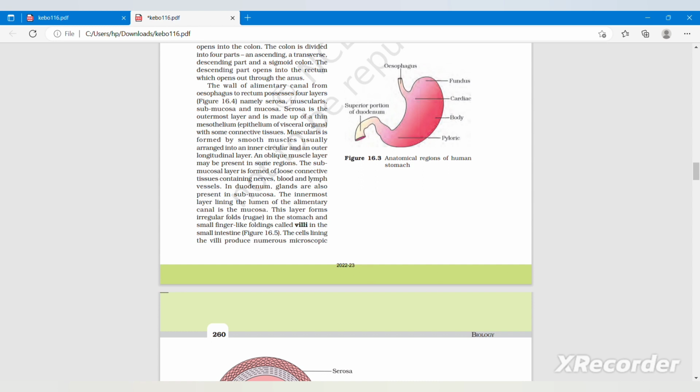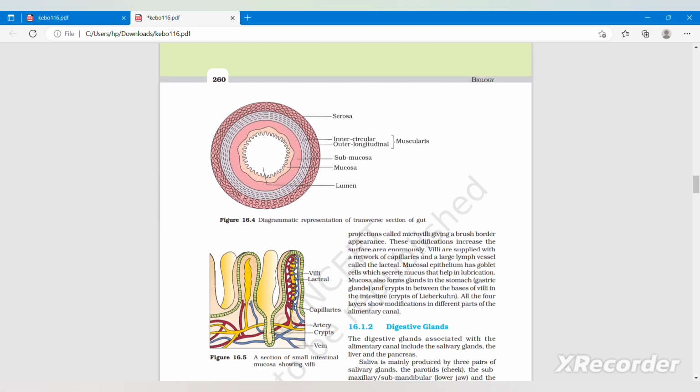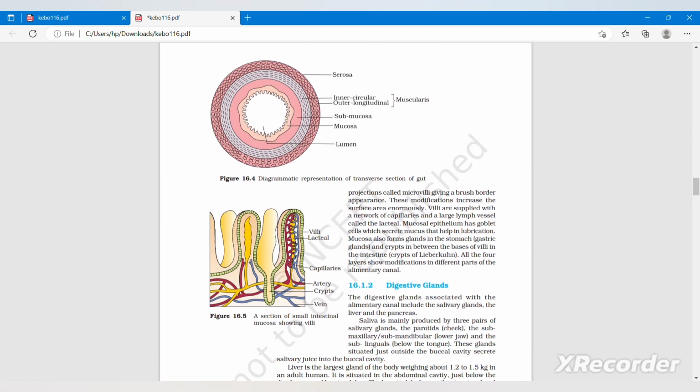The innermost lining, the lumen of the alimentary canal, is the mucosa. This layer forms irregular folds called rugae in the stomach, and small finger-like foldings called villi in the small intestine, that is given in figure 16.5. The cells lining the villi produce numerous microscopic projections called microvilli, giving a brush border appearance. This modification increases the surface area enormously.